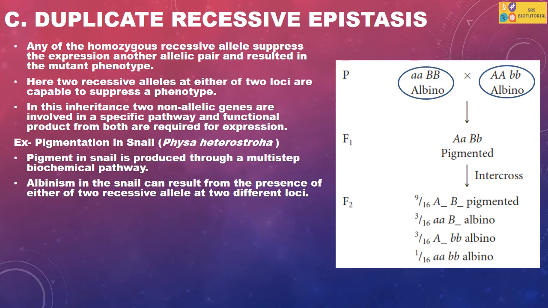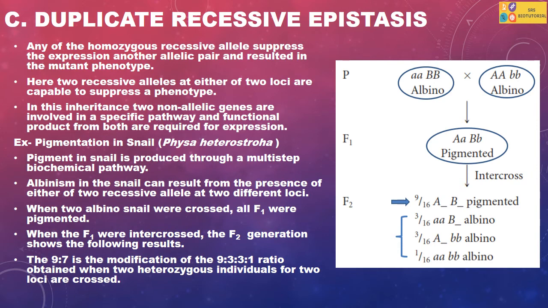From this cross, we found that the F1 individuals were all pigmented. Their genotype is capital A, small a, capital B, small b. When the F1 individuals were intercrossed, the F2 generation produced 9/16 pigmented individuals and 7/16 albino individuals. The phenotypic ratio 9:7 is the modification of the